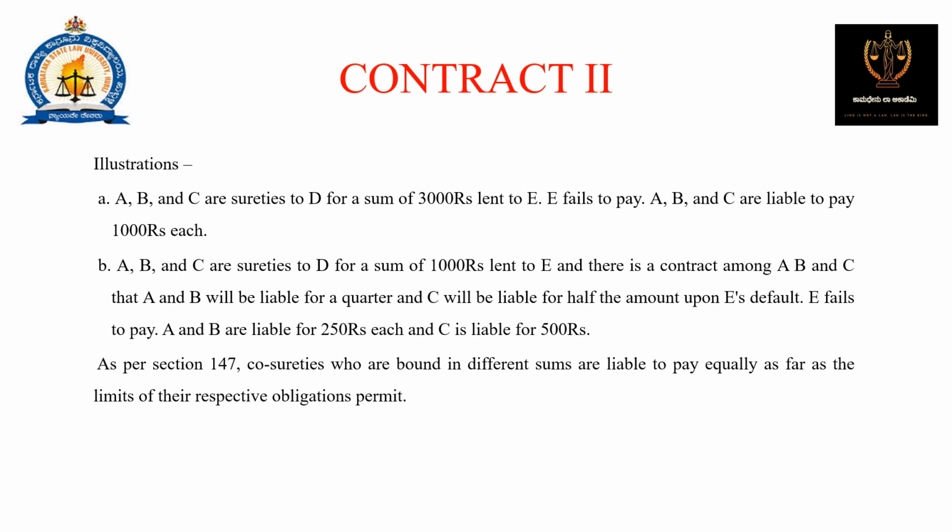As per section 147, co-sureties who are bound in different sums are liable to pay equally as far as the limits of their respective obligations permit. Okay.